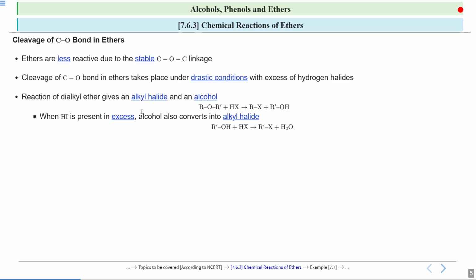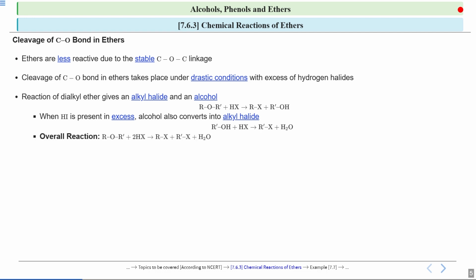Now if the hydrogen halide, here we are taking hydrogen iodide, is present in excess, then this alcohol further reacts with this hydrogen halide and forms R-X, and water is formed as a byproduct of this reaction. So if you have excess of HX, then this alcohol further reacts with HX and forms one alkyl halide and water is formed as a byproduct.